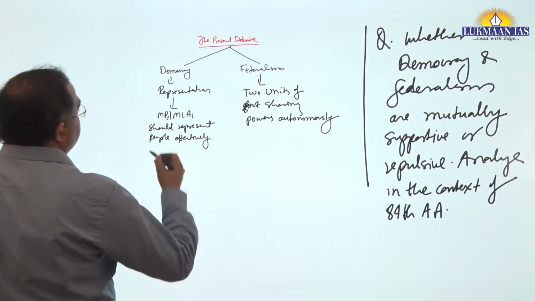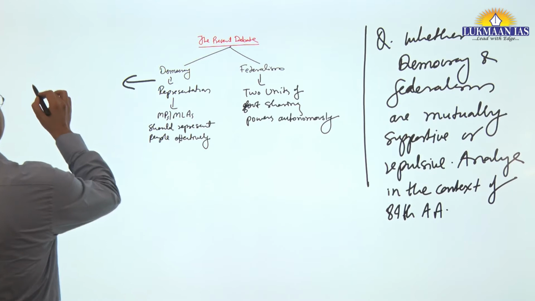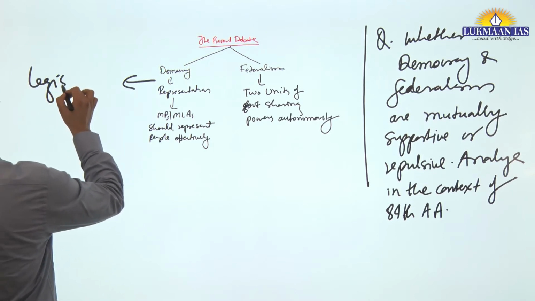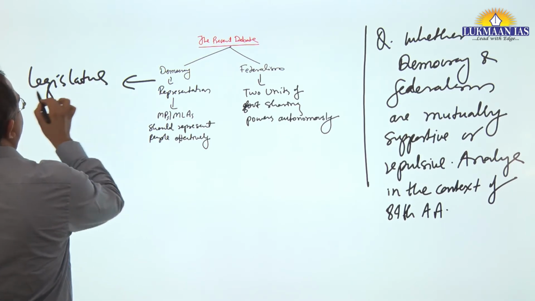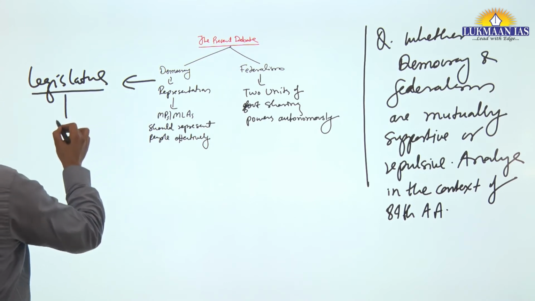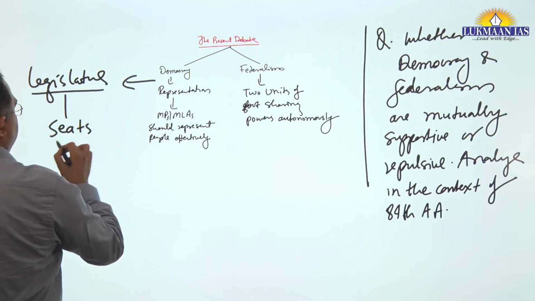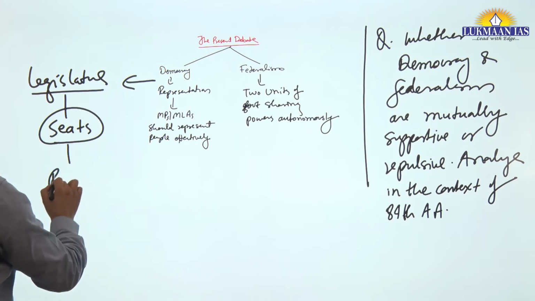Now, for democracy, we can have a legislature. In this legislature, seats are largely on the basis of population.